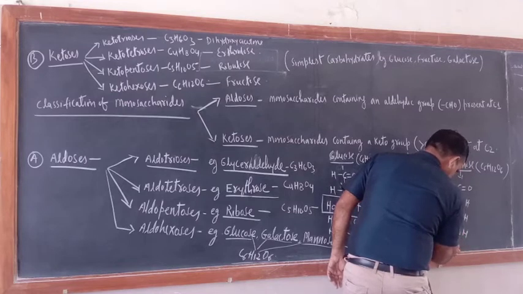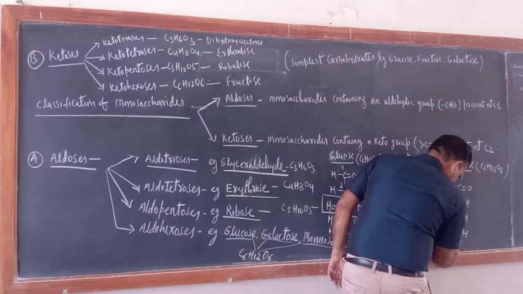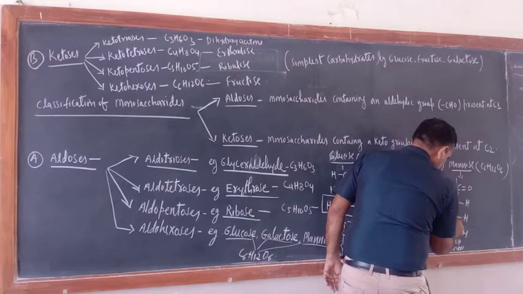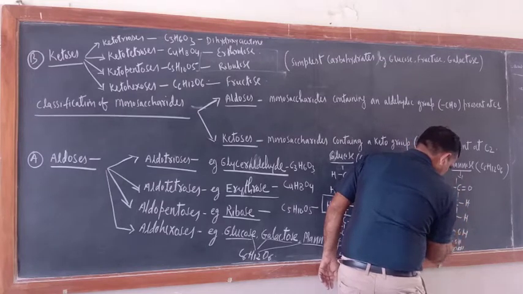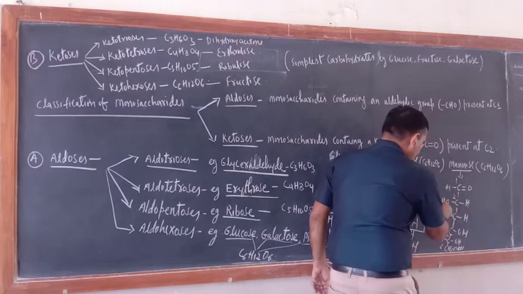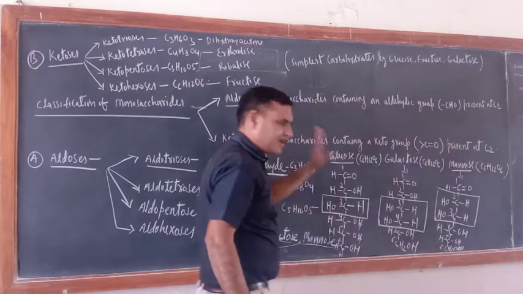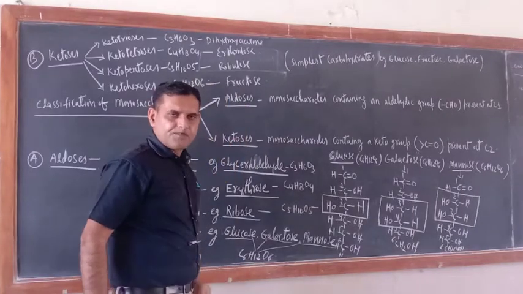This is 5. CH and OH. And at the end CH2OH. Okay. So just see 1, 2, 3, 4, 5 and 6. So just see here at carbon number 2 and 3. Now the picture is clear here.